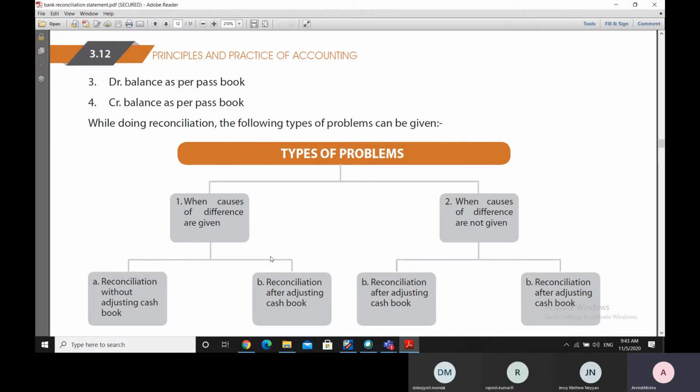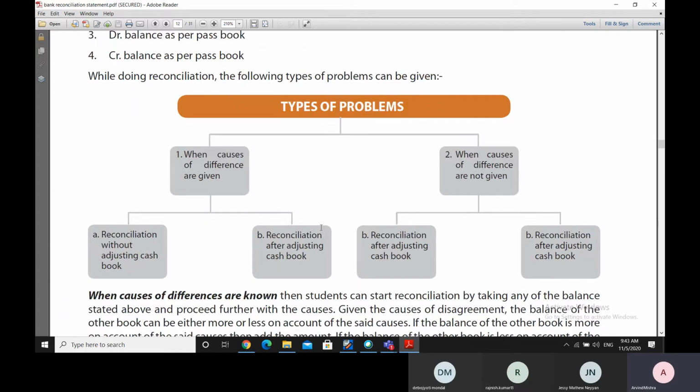Now let us look at the problems that we face while doing the bank reconciliation. So the number one problem, there are two types of problems basically, that sometimes the cause for the difference is given, that this is the cause why there is a difference between the two books, and sometimes the cause may not be given.